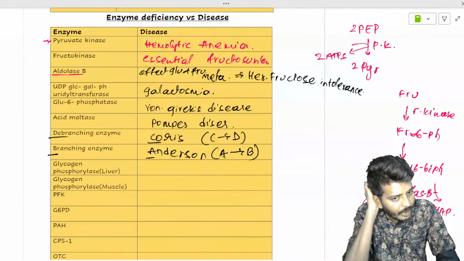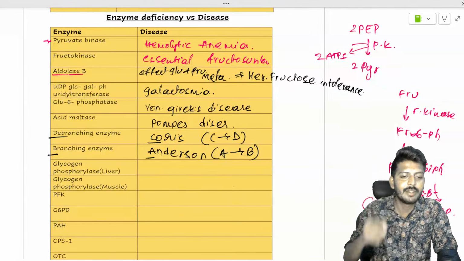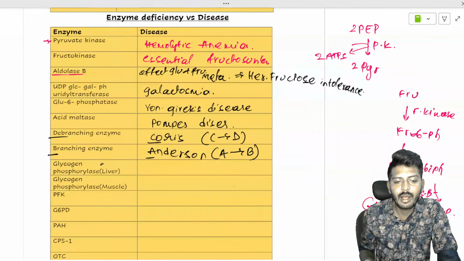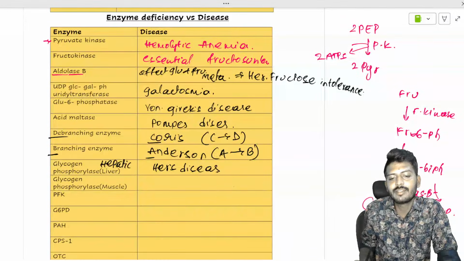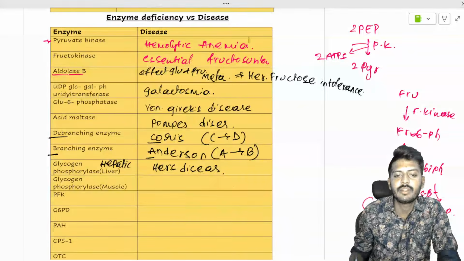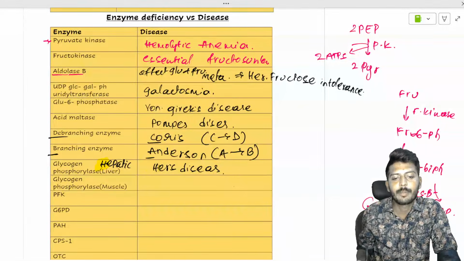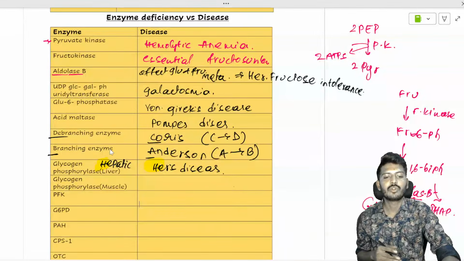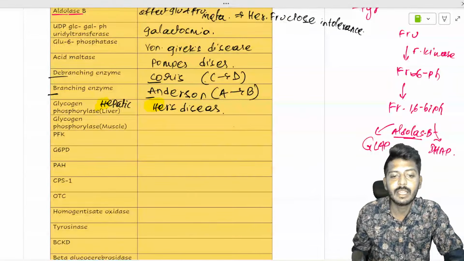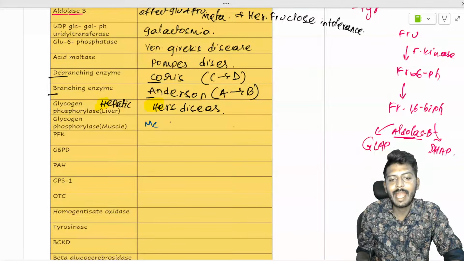Okay. So glycogen phosphorylase defect in the liver, also called hepatic, will lead to Hers disease. So this is a glycogen storage disorder in which hepatic glycogen phosphorylase deficiency leads to Hers disease. Then glycogen phosphorylase in the muscle will lead to a disease called McArdle's disease.